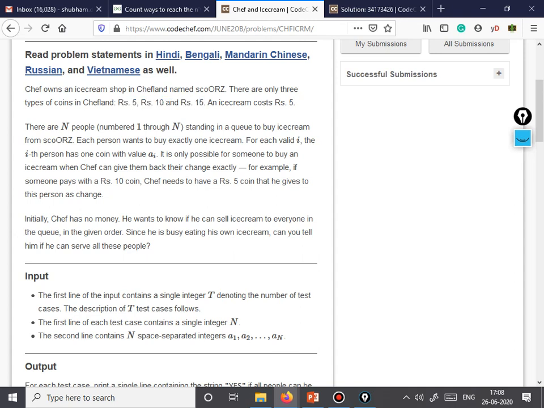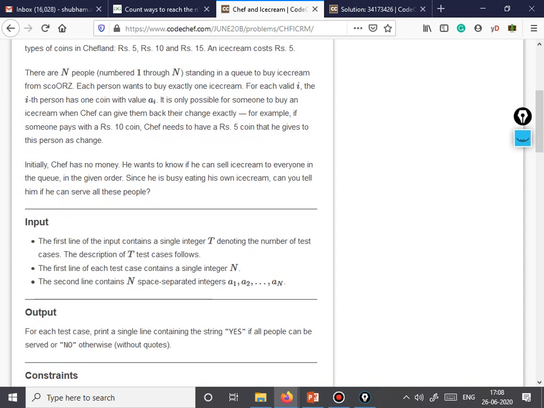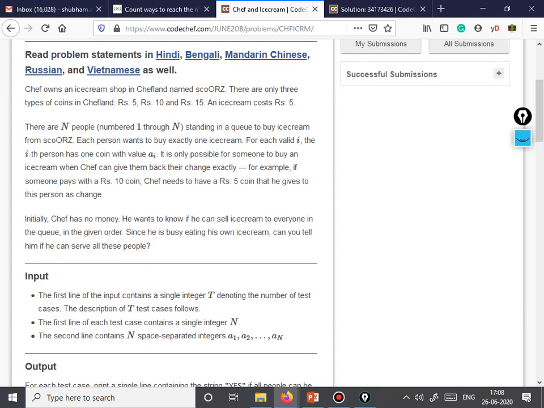There are n people standing in a queue, and each of them has a coin a_i belonging to 5, 10 or 15, and each ice cream costs 5. So let's say a person comes with a 5 rupee coin to buy an ice cream. He can buy because the cost is 5, so the chef will take that coin. Now if the person comes with a 10 rupee coin, Chef has to pay back rupees 5. And if the person comes with a 15 rupee coin, then he has to return the remaining amount, which is 10, in the form of two 5 coins or one 10 coin. These are the only cases he would encounter, so we have a limited number of cases which we can handle very easily.